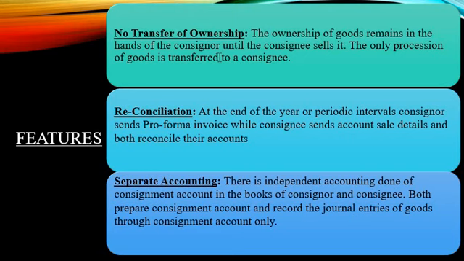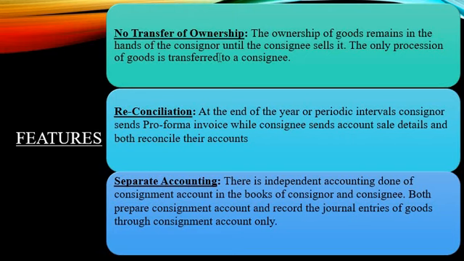Okay. Then all the other details will be given by the consignor to the consignee. The instructions for selling the goods will be given by the consignor to the consignee. And suppose the consignor says that a particular product has to be sold at a particular price, then the consignee has to sell it at that amount only. He cannot change the amount. He cannot sell the product at less than the price quoted by the consignor.